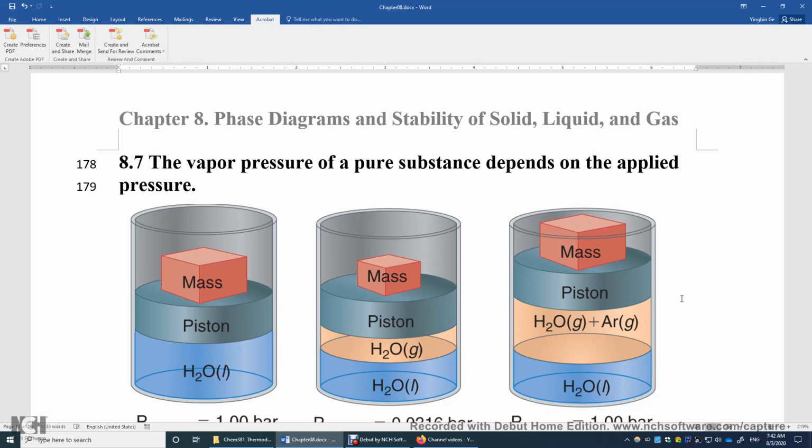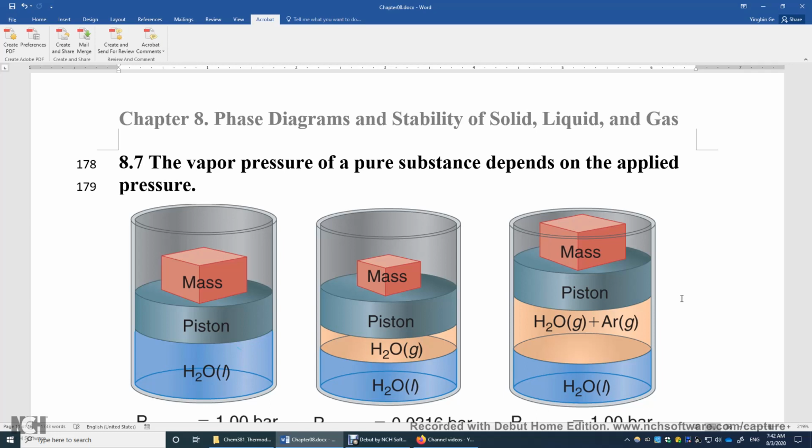So if you add argon or helium into the system, the liquid feels higher pressure. And then the chemical potential of the liquid will increase, but only slightly, because the molar volume of liquid water is very small. It's roughly 18 milliliters per mole. By the way, if you change the pressure from 1 bar to 2 bars, the difference is 1 bar.